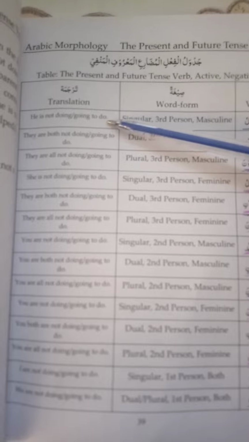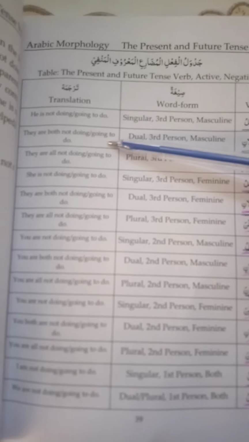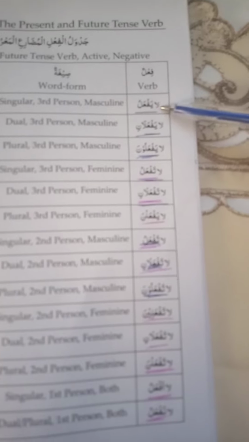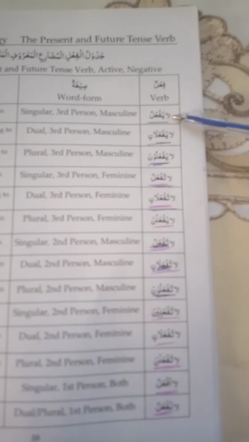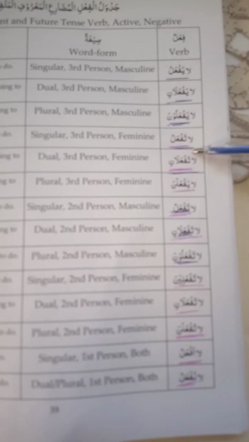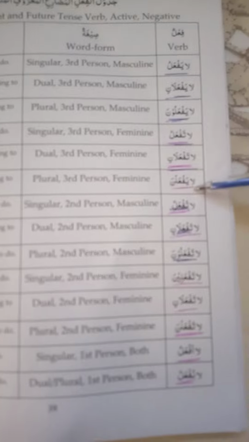So he's not doing, not going to do. They are both not doing, not going to do. They are all not doing, not going to do. She is not doing, not going to do. They are both not doing, not going to do, and so on and so forth. The difference is that on the manfi table, everything remains the same, but you've just got a la in front of it. You've got the letter lam alif in front of it, which is pronounced la. So you've got la yaf'alu, la yaf'alani, la yaf'aluna, la taf'alu, la taf'alani, la yaf'alna. And this is how it continues on.